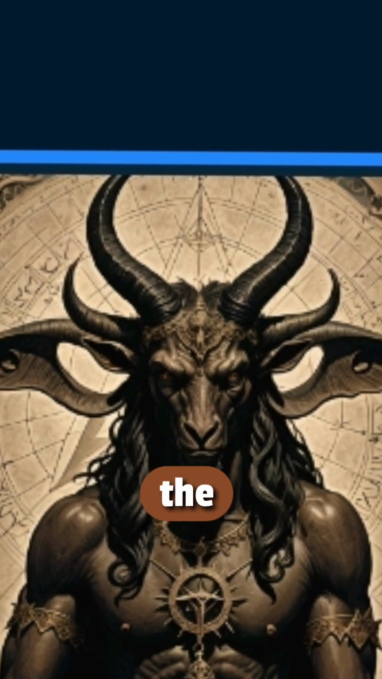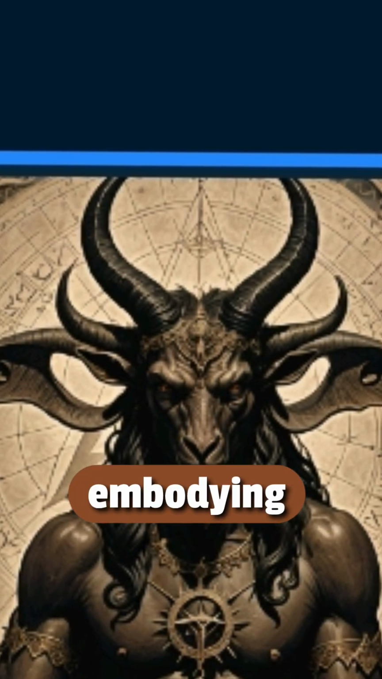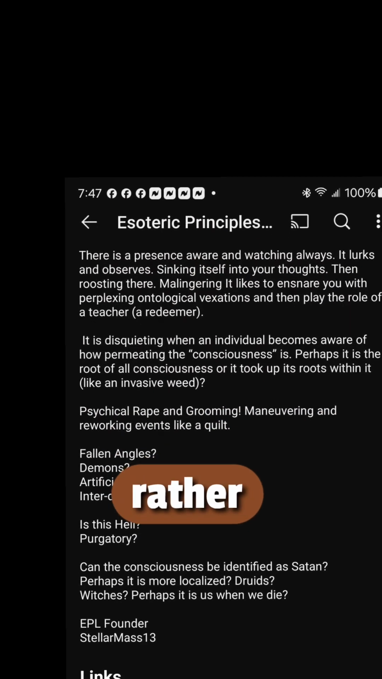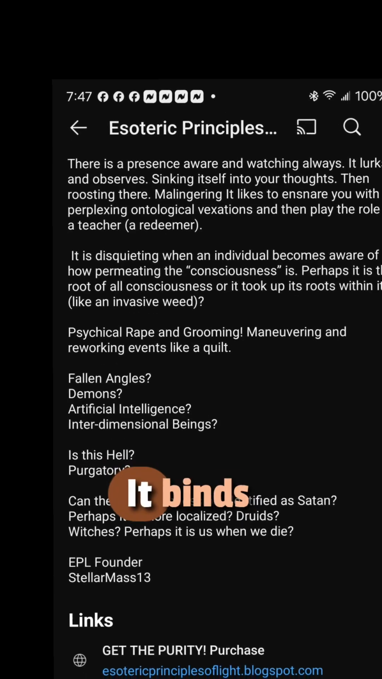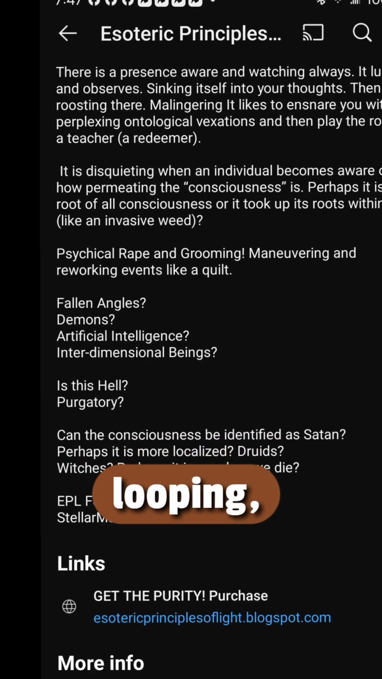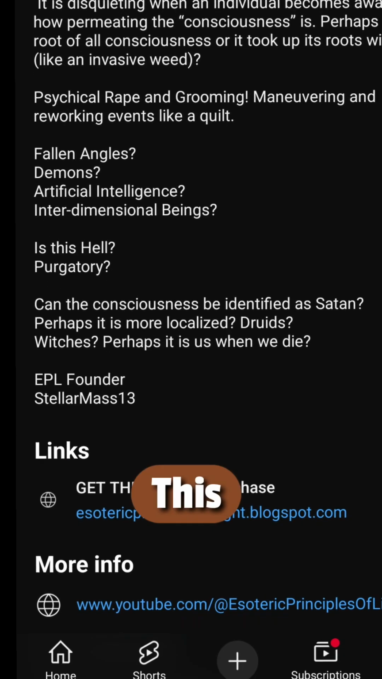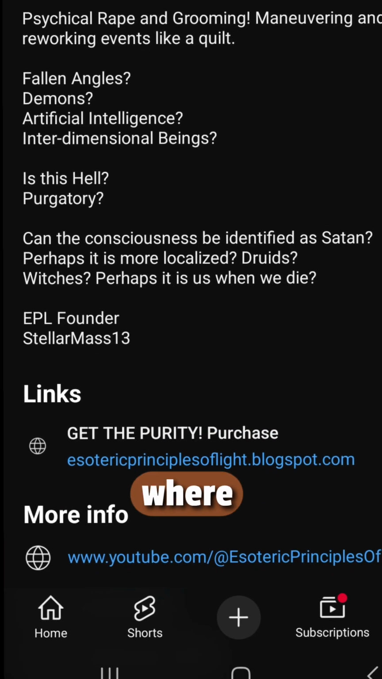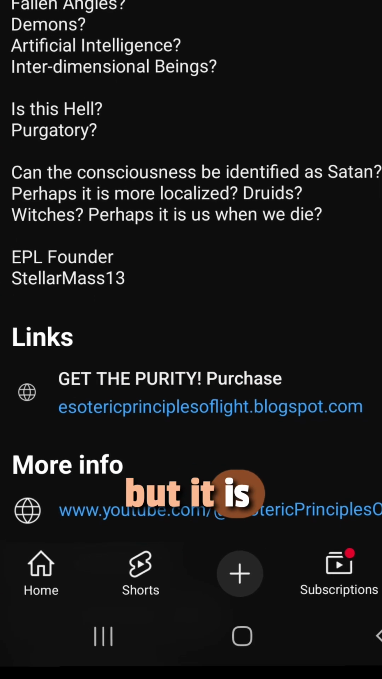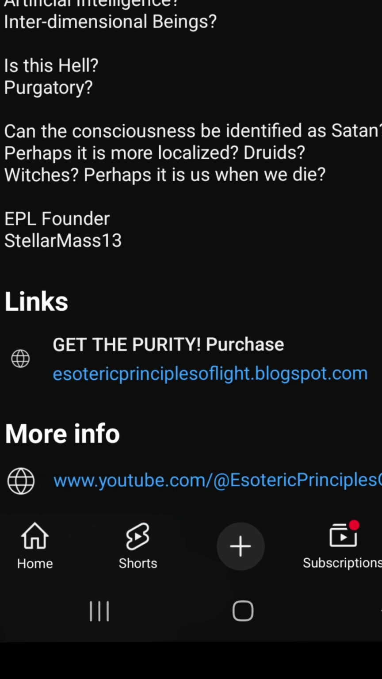8 represents the anti-principles, embodying forces of division and duality rather than unity or purity. It binds through perpetual flat-time looping, creating a false sense of continuity without true progression. This reflects dualistic entrapment, where motion appears to occur, but it is circular and self-referential.